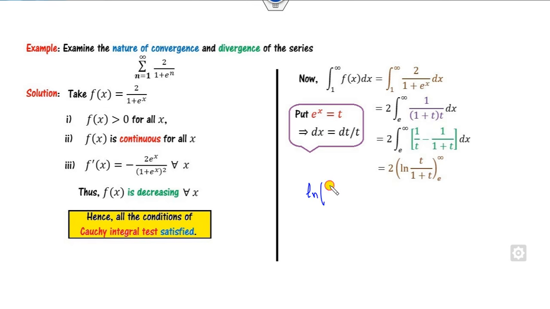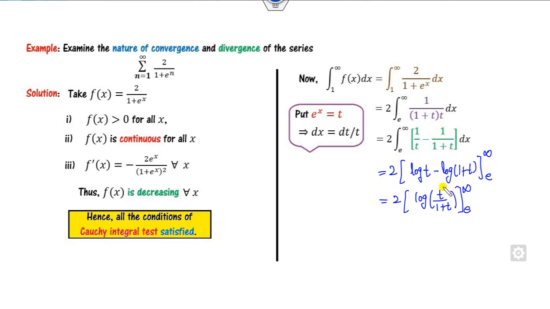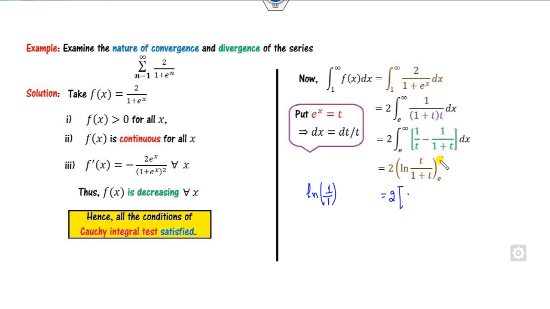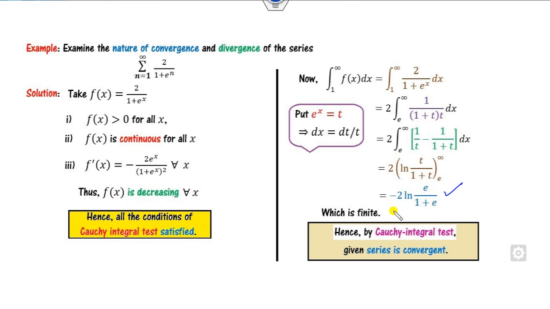So I can apply the L'Hopital rule. So what is the ln of 1? It is 0. Either you can write here as a log 10, then you have to write it as a log base, otherwise you can write here instead of ln of 10. It's your choice. So what is that? If you substitute infinity, it is ln of 1 minus, and then e will be my here. So this value will be my 0. So this value is my here, which is a finite number, hence it is my convergence.